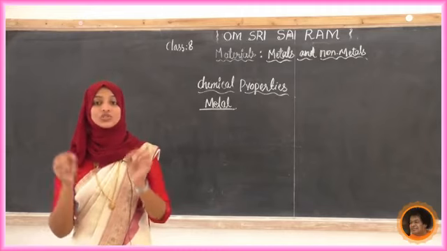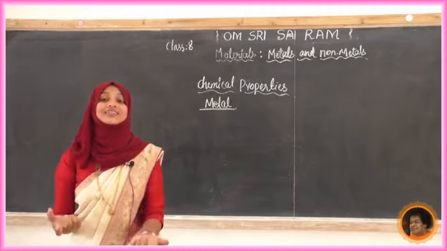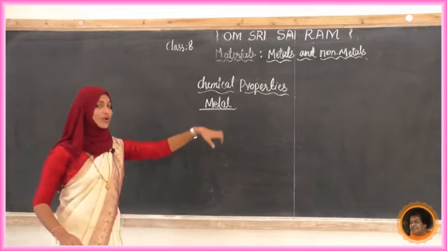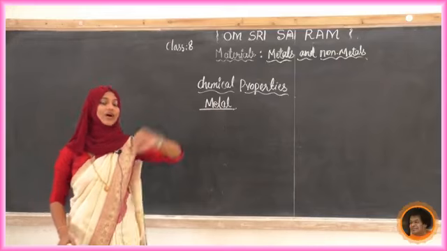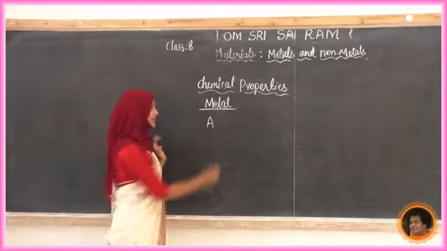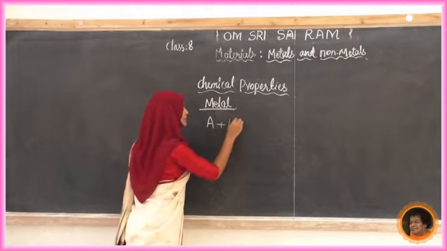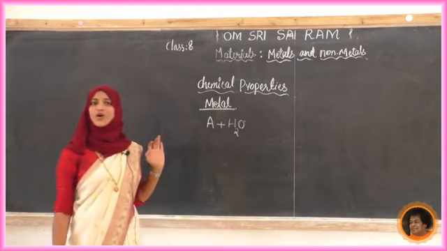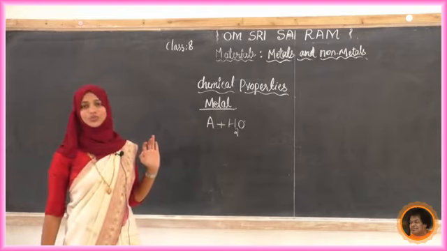What happens to the metals when they react with water? A metal is going to react with water. I will take the metal as A. It is going to react with water. We know that the chemical formula of water is H2O.